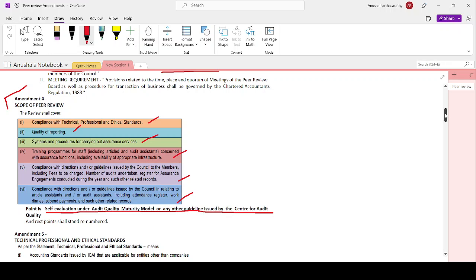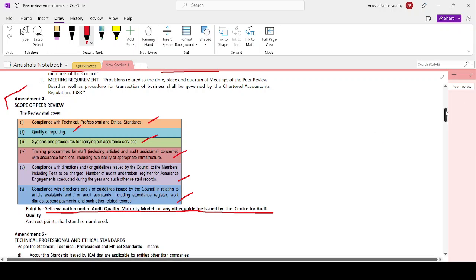The reviewer shall cover compliance with technical, professional, and ethical standards, quality of reporting system, and procedures for carrying out the assurance services. The fourth point is self-evaluation under our audit quality maturity model or any other guideline issued by the Center for Audit. Training programs for staff concerned with assurance function, including the availability of appropriate infrastructure; compliance with directions and guidelines issued by the council to the members, including the fees charged, number of audits taken, register for assurance engagement conducted during the year, and other such related records; compliance with directions or other guidelines issued by the council in relation to the article assistance or audit assistance, including the attendance register, work diaries, stipend payments, and other such related records.